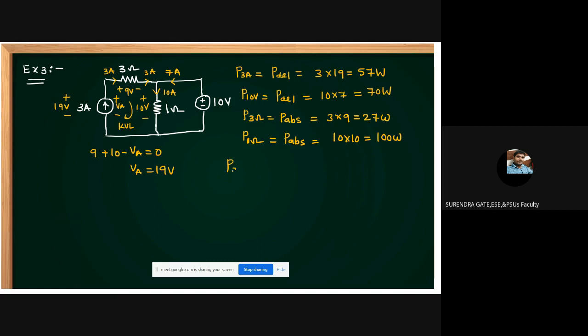Total P delivered is how much, friends? 57 plus 70 is 127. What is the P absorbed? This is 27 plus 100, which is 127. P delivered equals P absorbed. That is, Tellegen's theorem is verified.